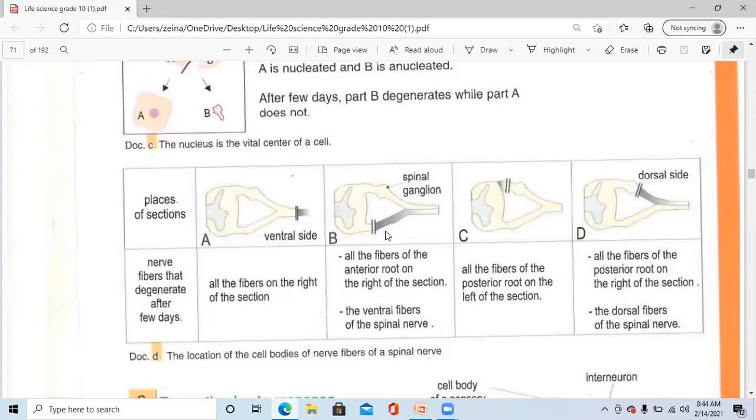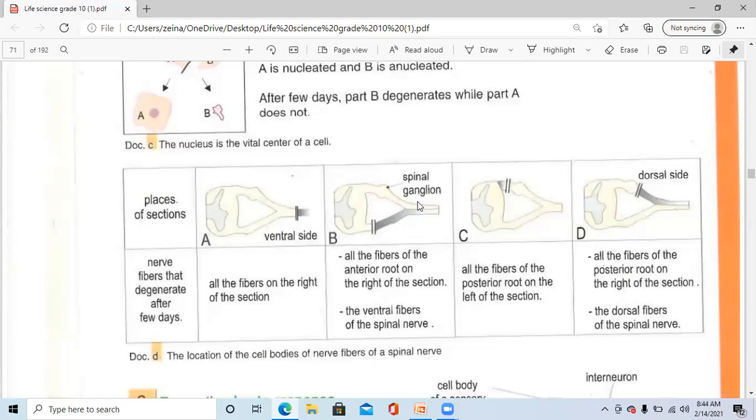Now if you want to see experiment B, where I made a section here. This is the place of section. Which nerve fibers degenerate? All the fibers of the anterior root on the right of the section. So all the fibers on the anterior root on the right of the section, and the ventral fibers of the spinal nerve. So the ventral fibers of the spinal nerve are degenerated.